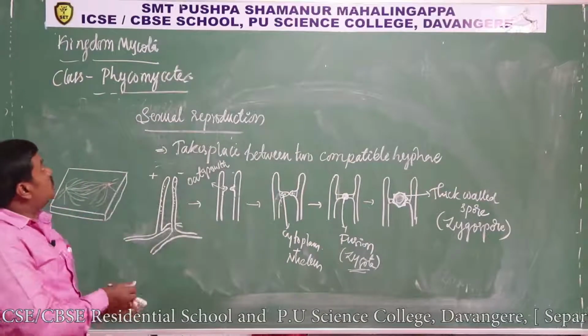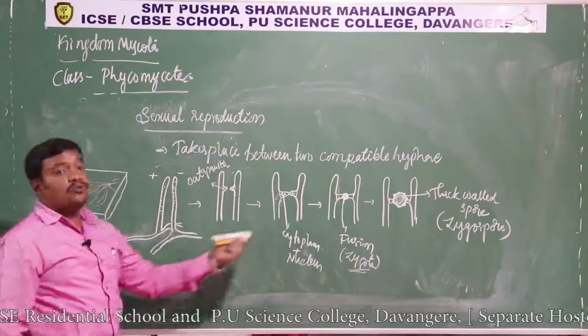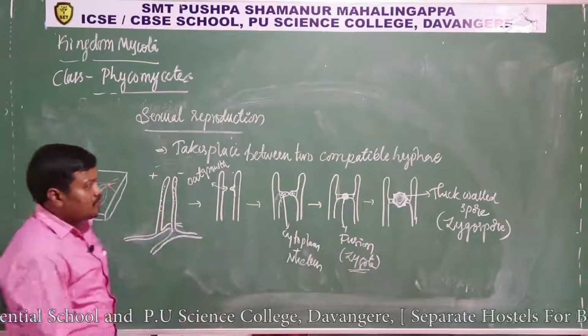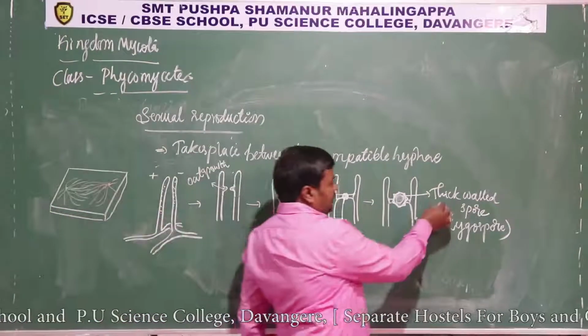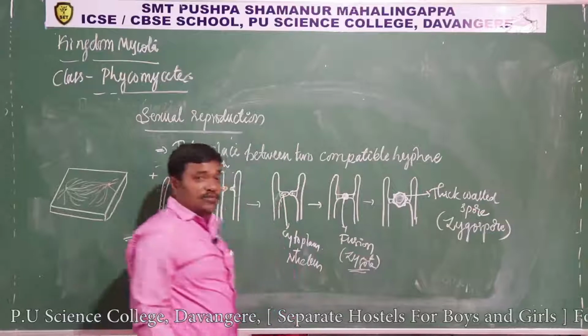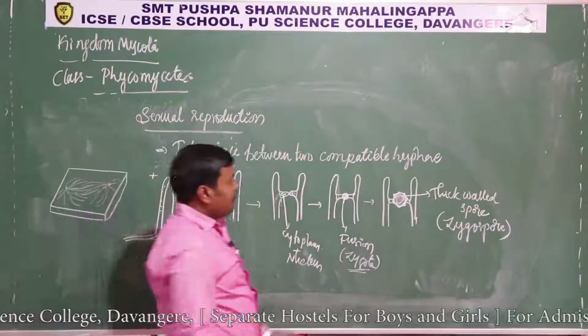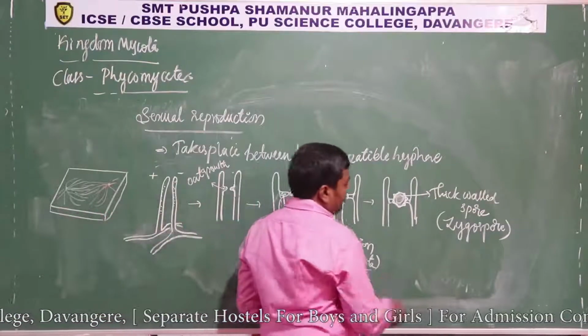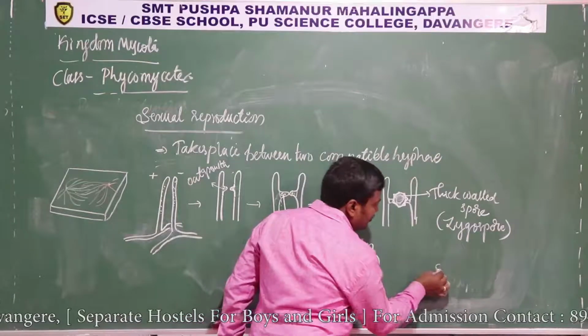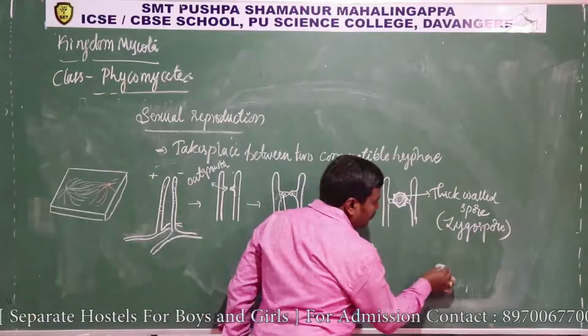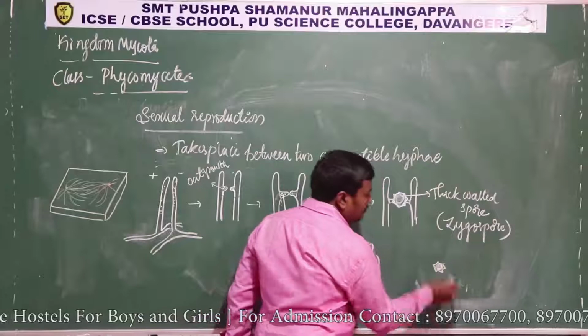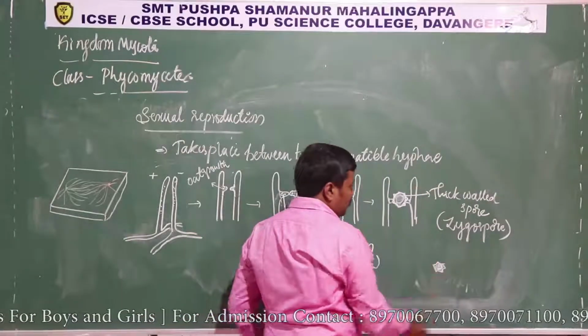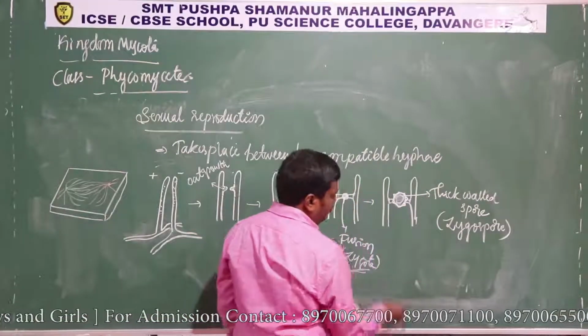Okay, so sexual spores of phycomycete we call zygospore. Okay, so since it has a thick wall, it can survive under adverse environmental conditions. So when the favorable condition returns, this zygospore during favorable condition germinates to produce sporangia. So let me write down inside.